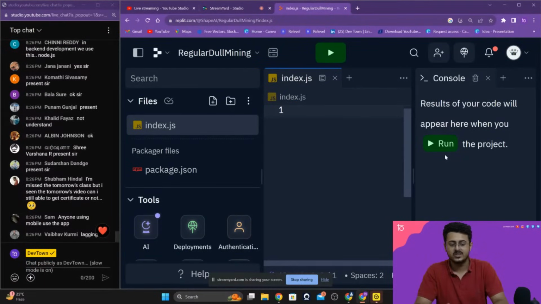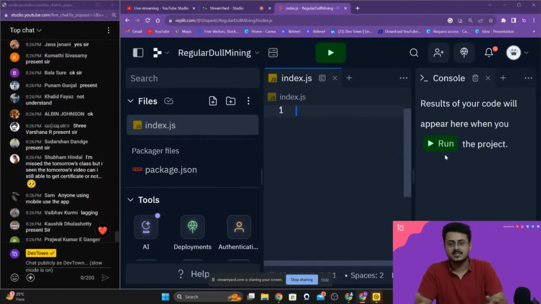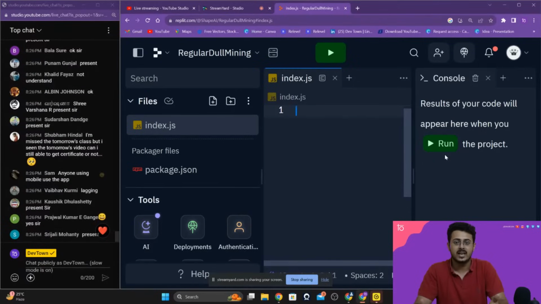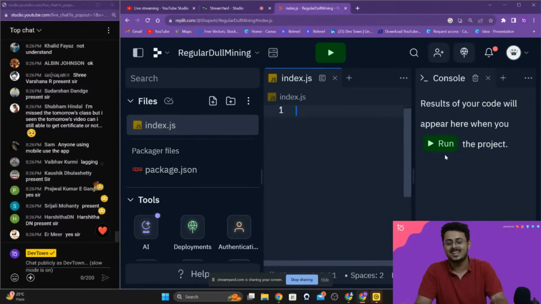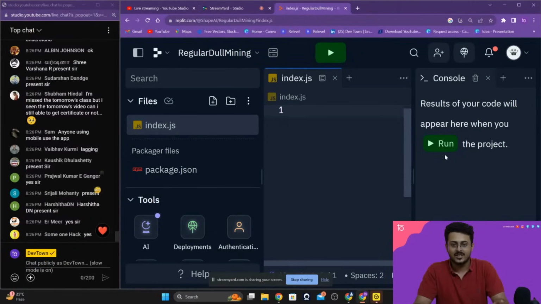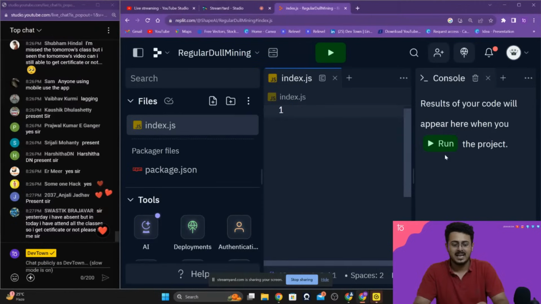Again, there's nothing to understand right over here. It's just a website. It is like me explaining to you guys how to use Netflix. I think you guys figured it out on your own, but still I'm explaining what the different systems present in front of you are. Again, you just have to log into the platform using Google or whatever the case is. You have to click on the plus button right over there, and then select Node.js from the available template options. You have to create the template and this is what you get.